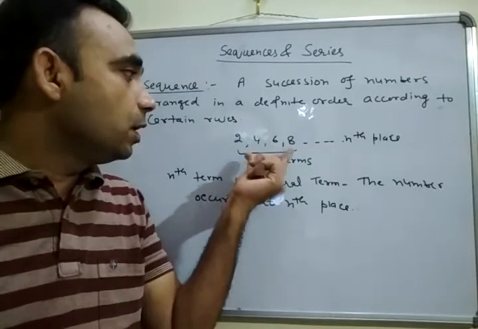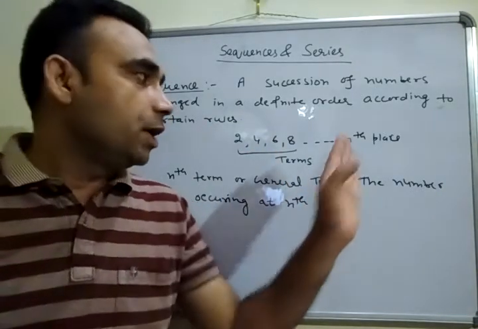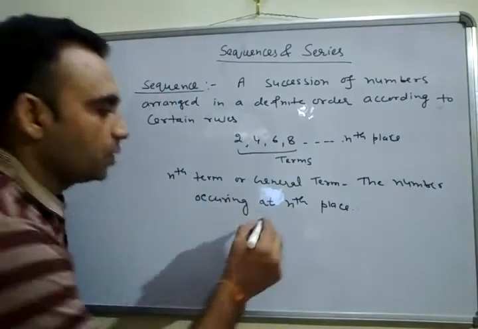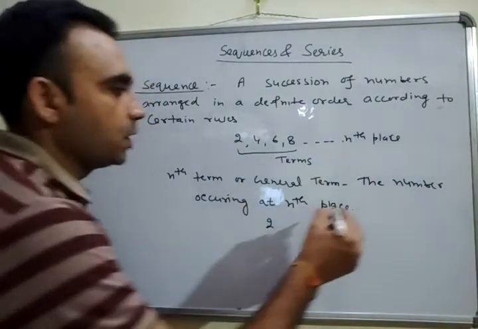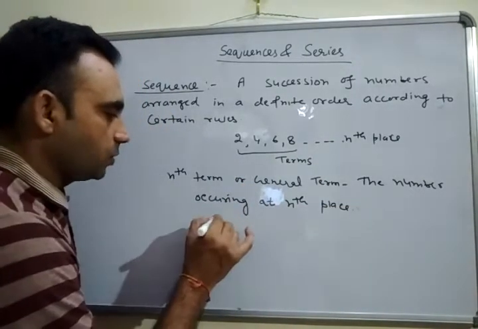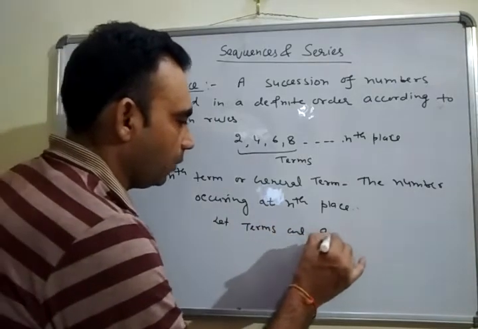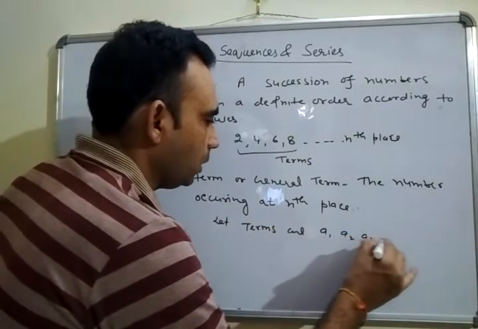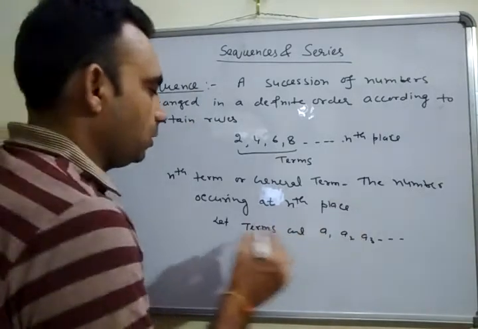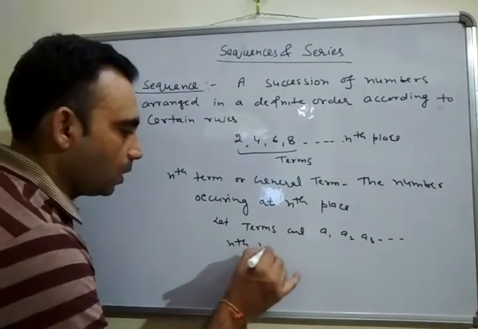For example, in the given sequence 2, 4, 6, 8, the first term is 2. Terms are represented by A1, A2, A3, and so on, and the nth term is represented by An.